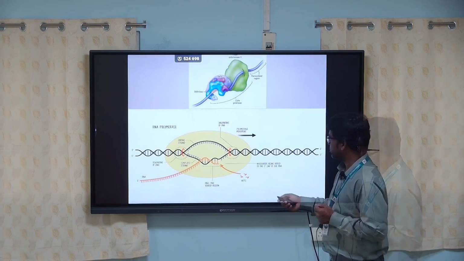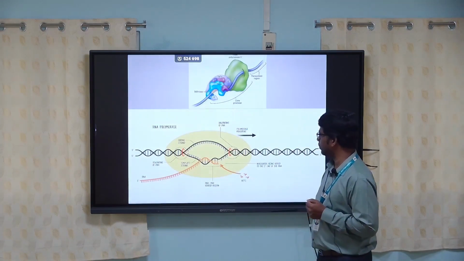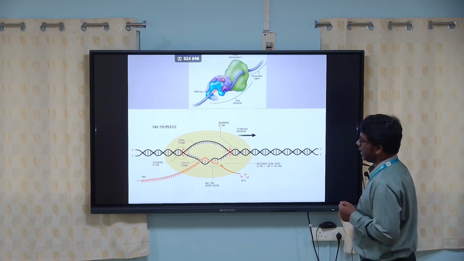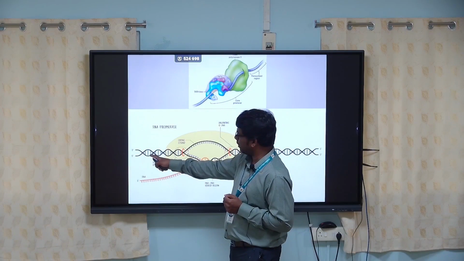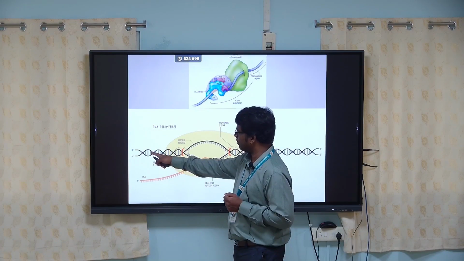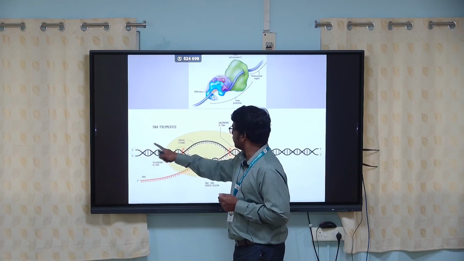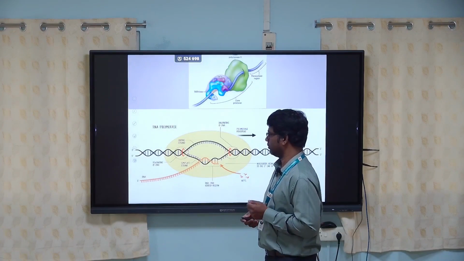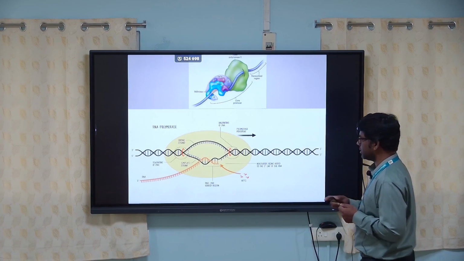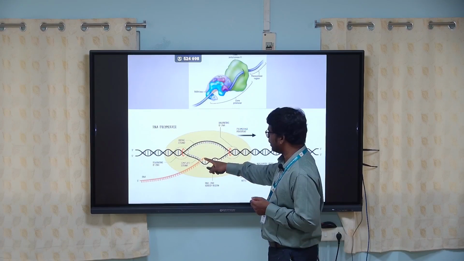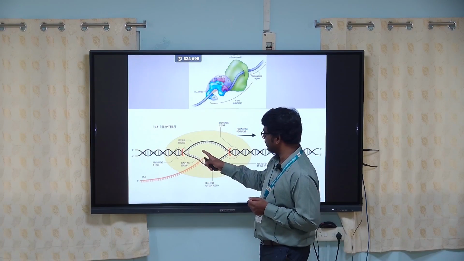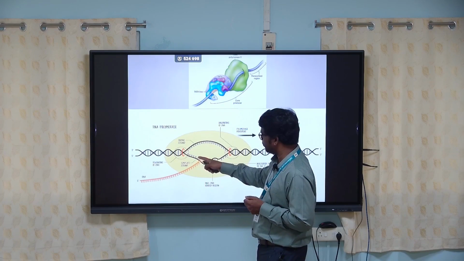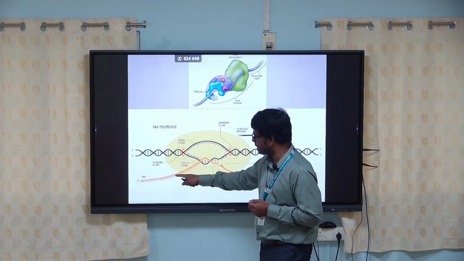As you can see, the yellow one is the RNA molecule. It slides during the transcription process. Here you have a double-stranded DNA molecule. The 3' to 5' strand is used as a template for producing the RNA molecule. When the RNA polymerase binds to the DNA molecule and starts transcribing the single strand of DNA sequence, it produces a single RNA molecule.